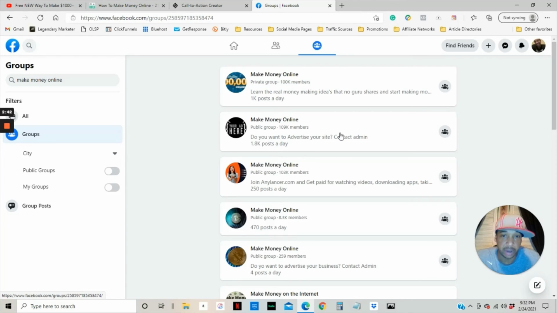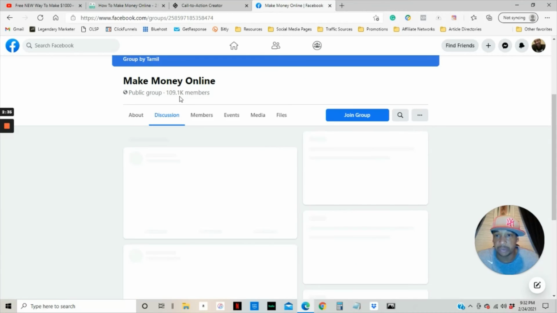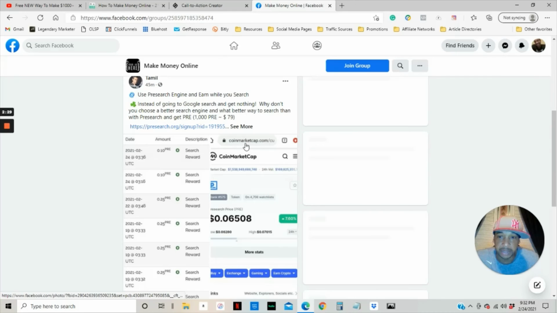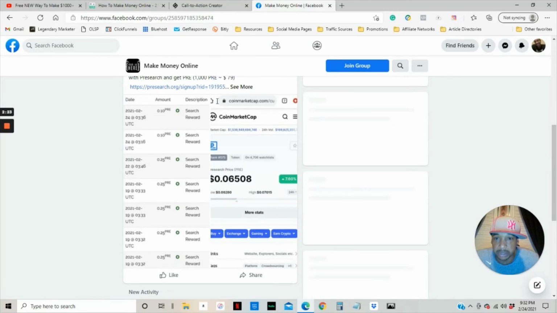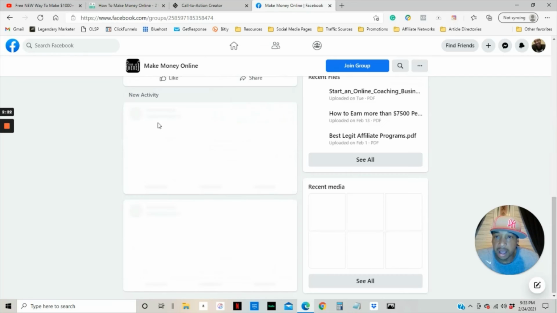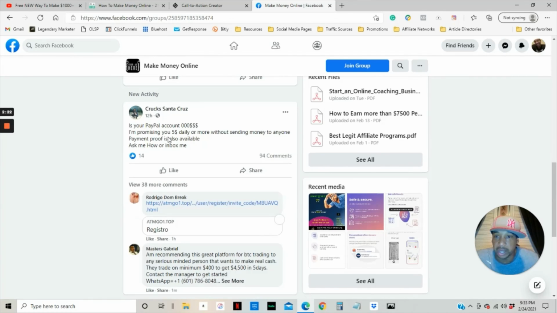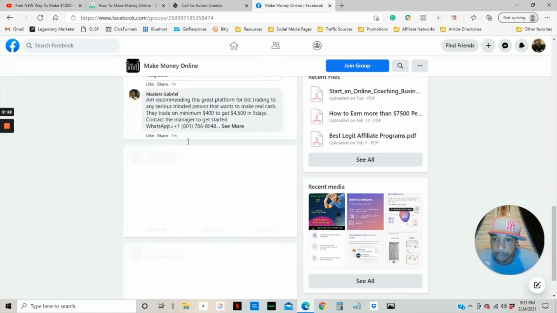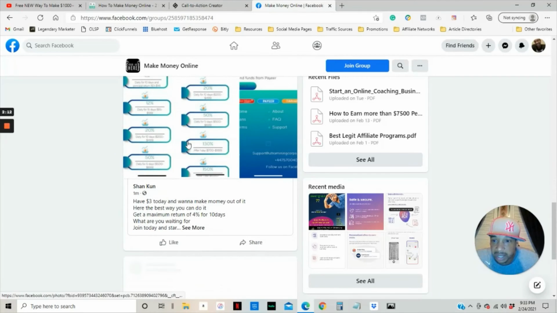So what I would do is join any of these public groups, or even the private groups if you want. This one has over 1.8 thousand posts a day. It has over 109,000 members. So if I was going to join this group, I would just look up some of the posts. Okay, use pre-search engine to earn while you learn. You just want to look for something where you can post your link to our site that's actually going to add value. Okay, so it's your PayPal account. This one is not really working.